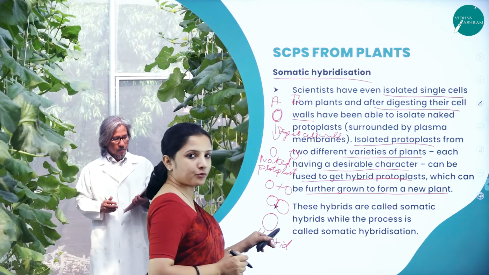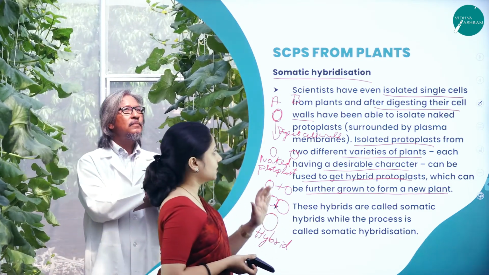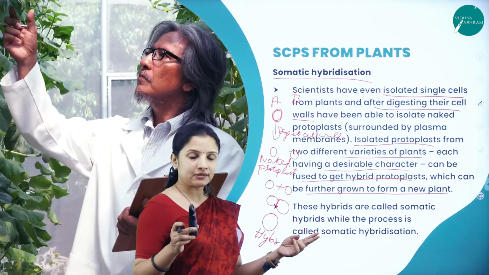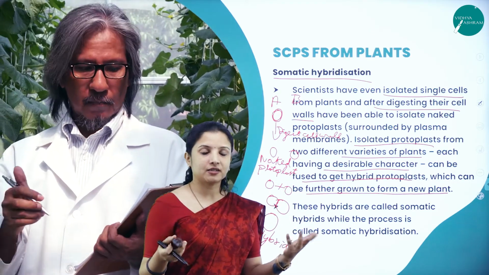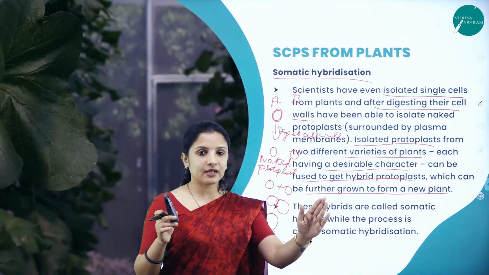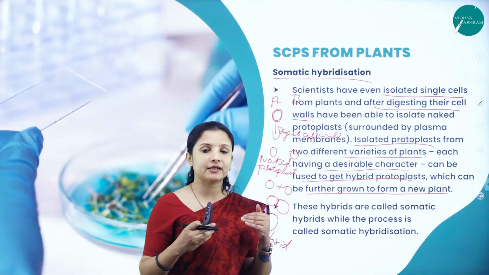Now this hybrid protoplast, they will transfer it into the nutrient media. I hope you understood this. First, they will isolate a single cell from two plants. So any desired characters, whatever we want, those plants we will select, two plants. From plant A, one cell will be isolated. From plant B, one cell will be isolated.